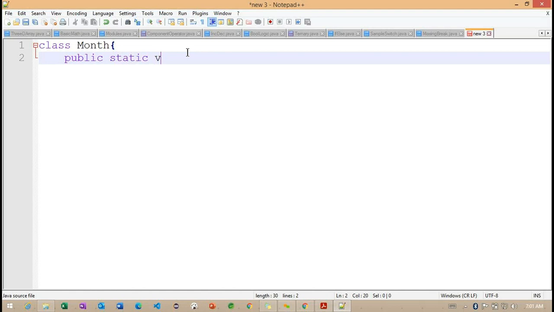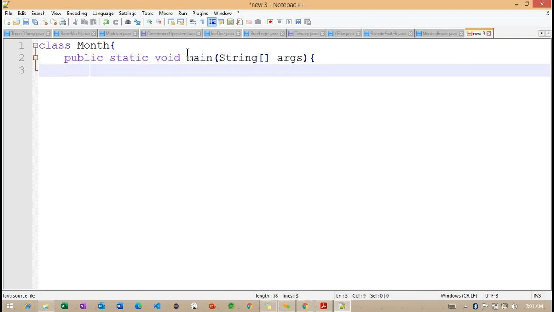After this, I'm going to write public static void main, and here I'm working with the month. So int month is equal to 4.